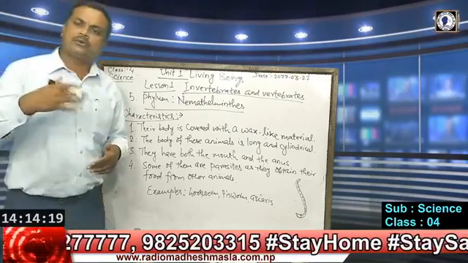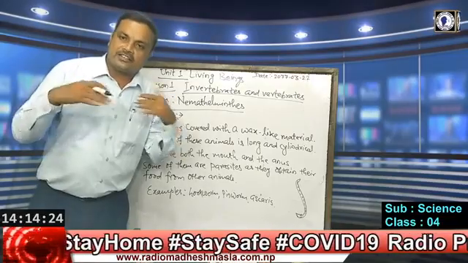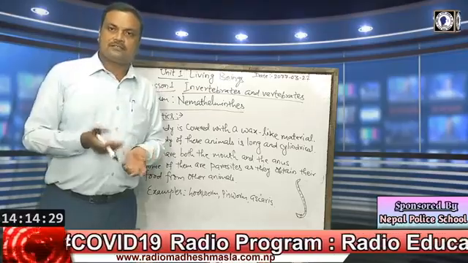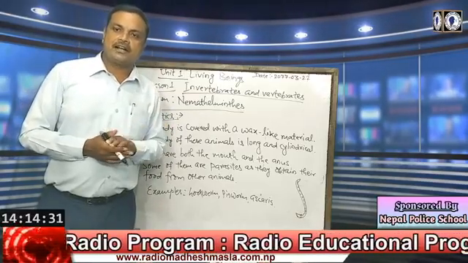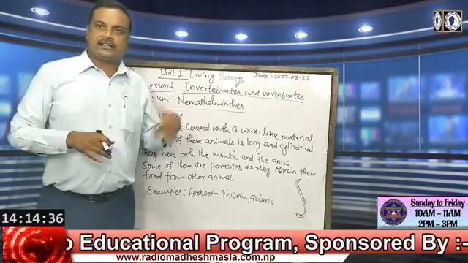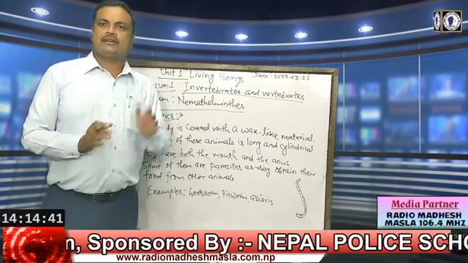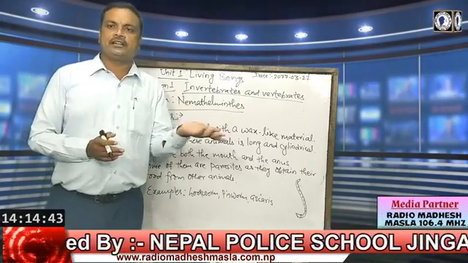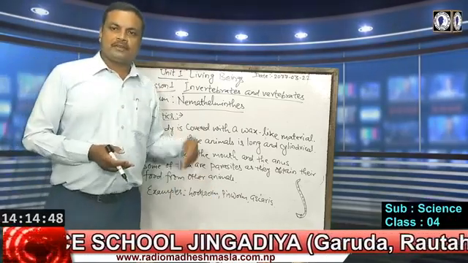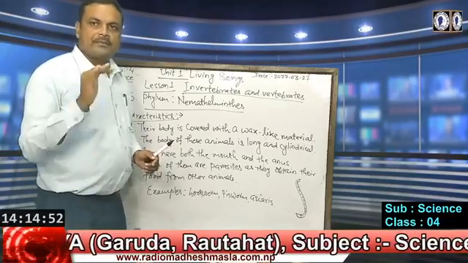Body is covered with wax-like substance. The body of these animals is long and cylindrical. They have both the mouth and the anus, and some of them are parasites because they obtain their food from other animals. So if you are asked why roundworm is a parasite, you can say the answer: because they obtain their food from other animals. Examples are hookworm, pinworm and ascaris. So these are characteristics of Nemathelminthes.